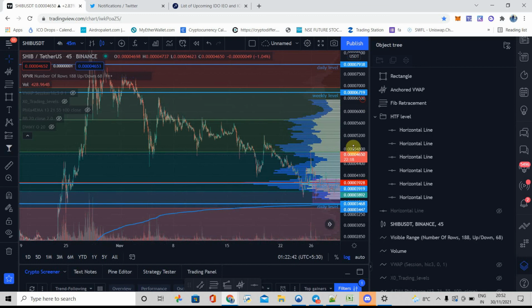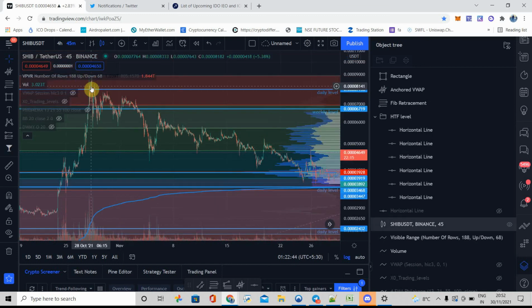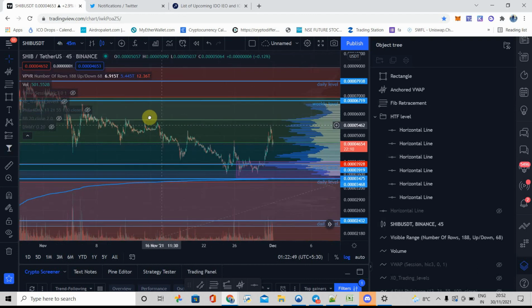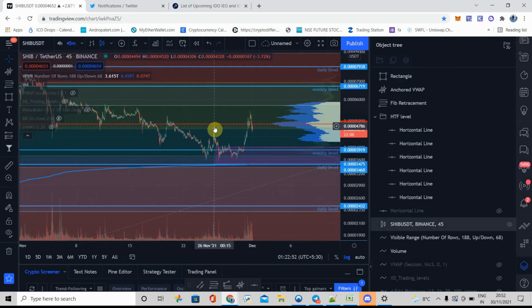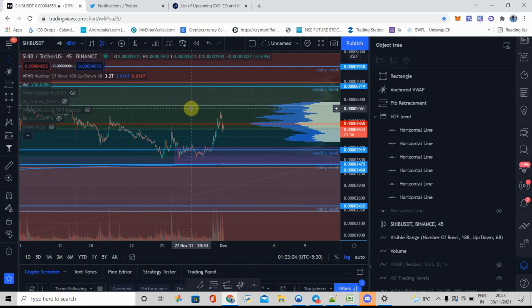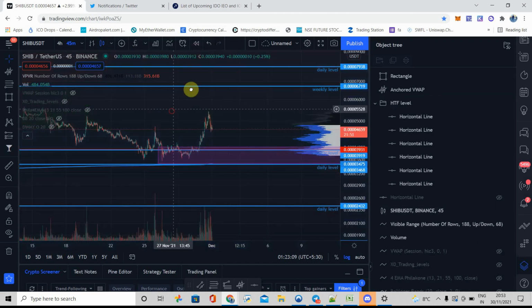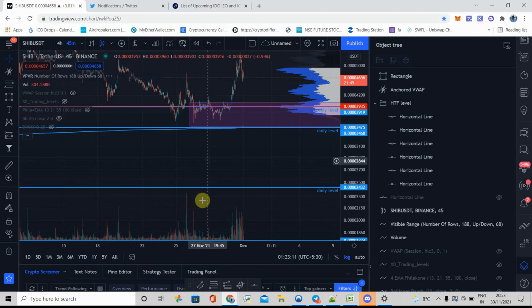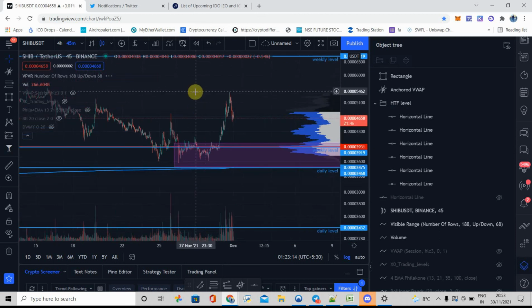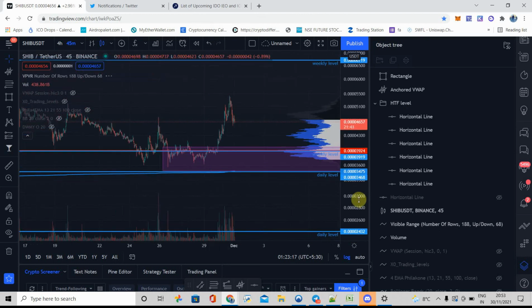From this point we can see we have a lower high, lower low, lower high, lower low, lower high, lower low. From this lower high, price went down and again it broke through. Now we have a new higher high compared to this lower high. So now on the lower time frame the market structure got changed. So I think we have all the criteria met to get into the trend.